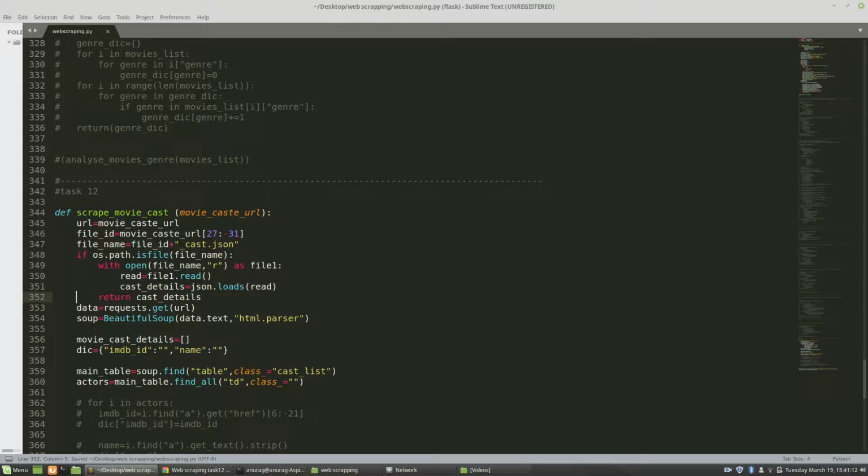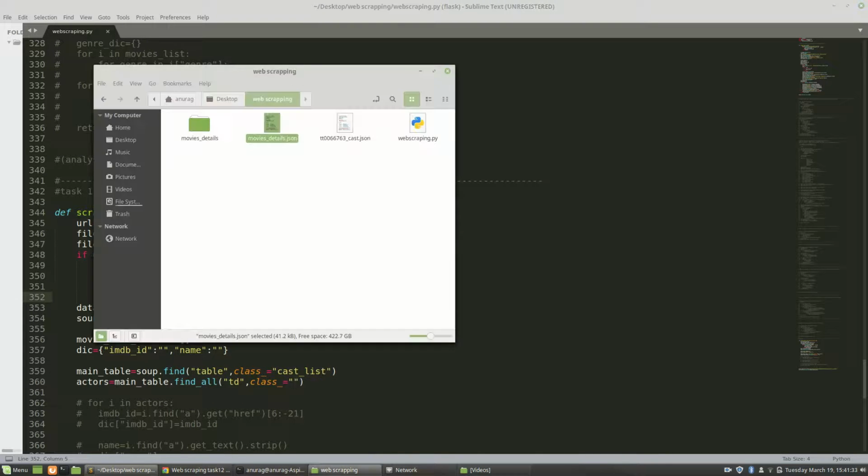So first of all, if os.path.isfile, so this is the name of the file. If this file exists, just read the data from this file and render it. Right now I have a file called file name. So first let me delete this one file. It's in a folder. So this is my file that I have already created. I will delete it first.